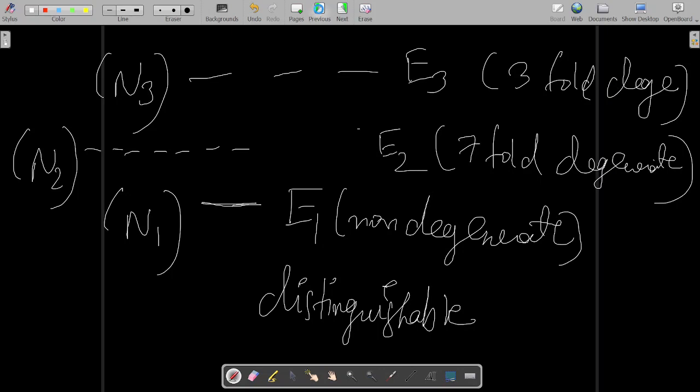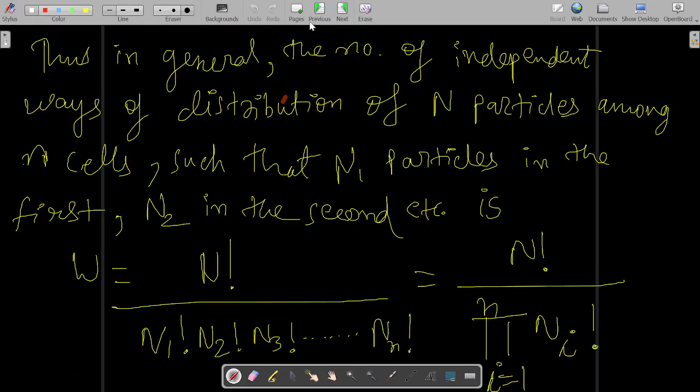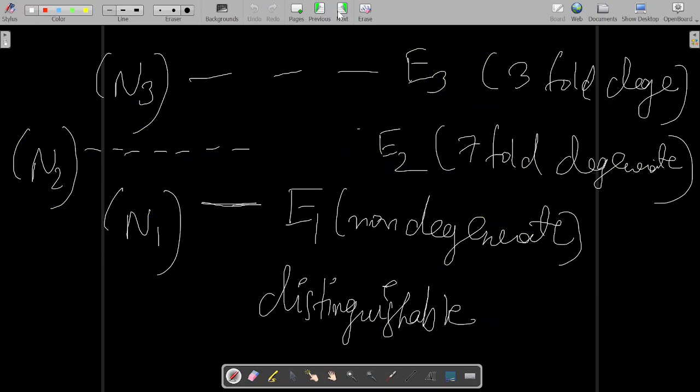If they are distinguishable, then the formula can be written like this.